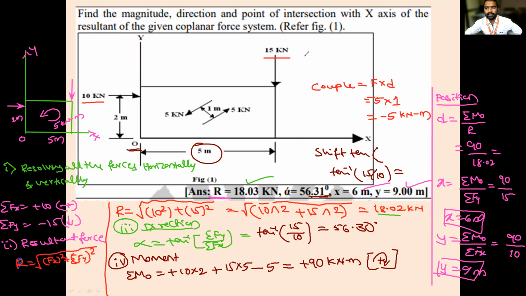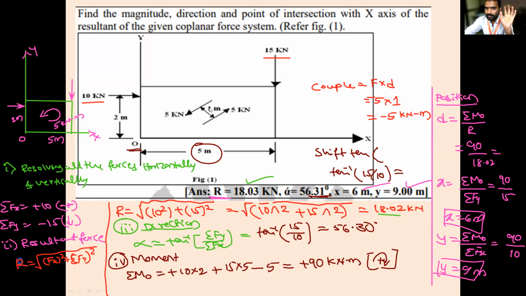So, is there any doubt? Whenever a moment or couple is given, when a force is given, what do you have to do? You have to treat it as a couple. Whenever two forces of the same magnitude are given and separated by a distance, you have to consider there is a couple. And you have to check whether it is a clockwise couple or an anti-clockwise couple.